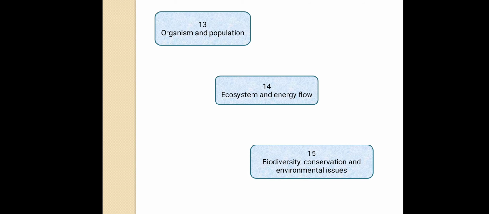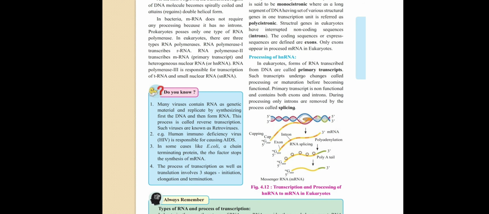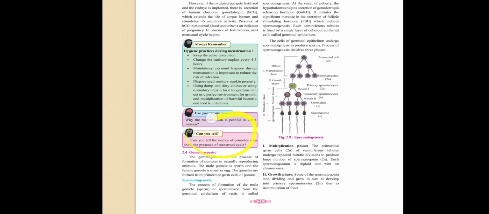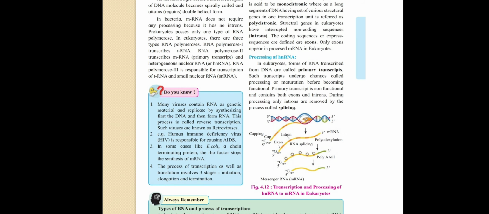Now have a look at some pages from your chapter. See, similar to your previous year textbook, here also each chapter has some boxes like Do you know, Can you tell, or Always remember. Now see, I want to tell you something about these boxes. See, Do you know? Never judge yourself by this box, because the aim of this box is to give some extra information about the chapter.